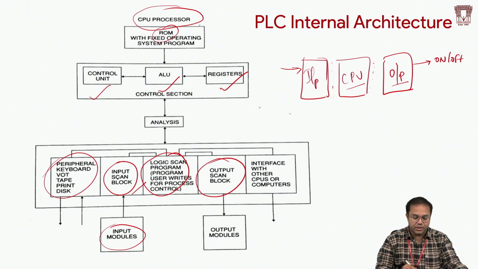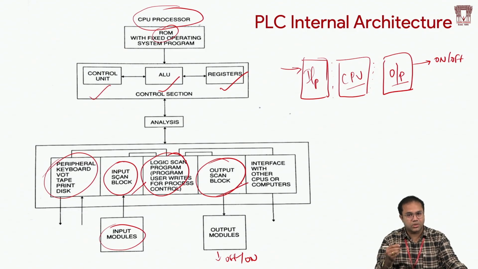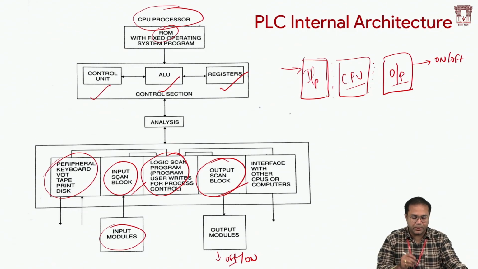Say for example, previously an output was in the off state. Now based on the logic execution, a new decision has been taken to turn it on. That turn on will be done by the output scan. If there is no output scan, the output will stay in the same state, and there won't be any updates at all.